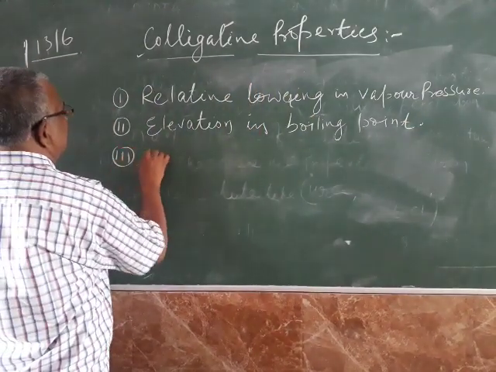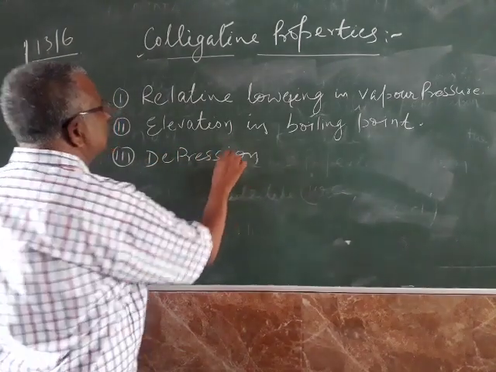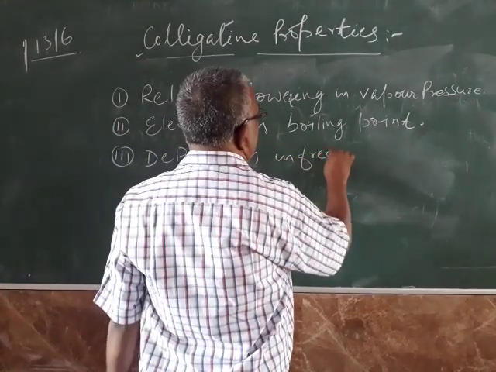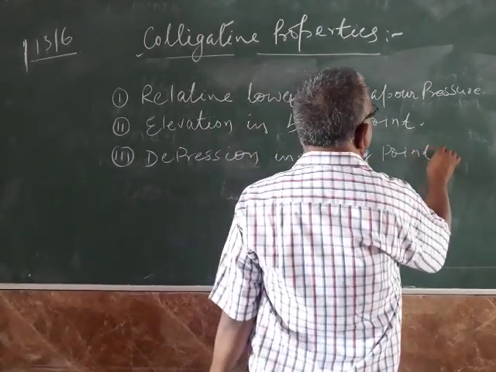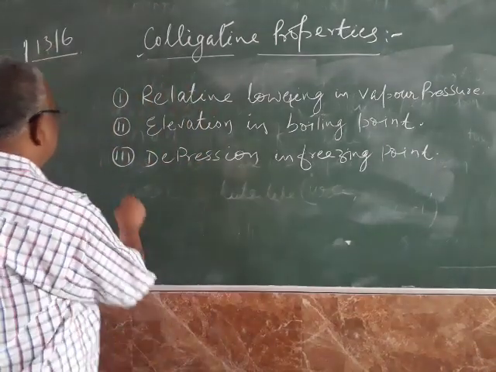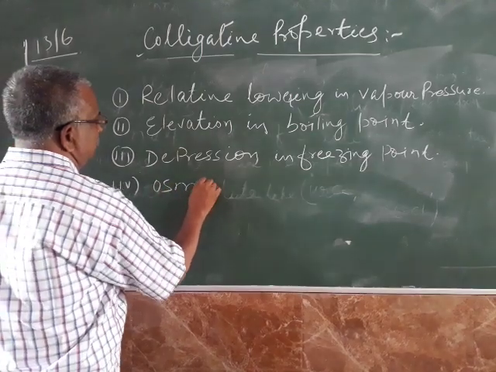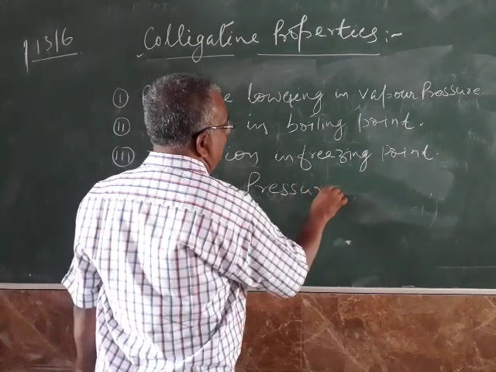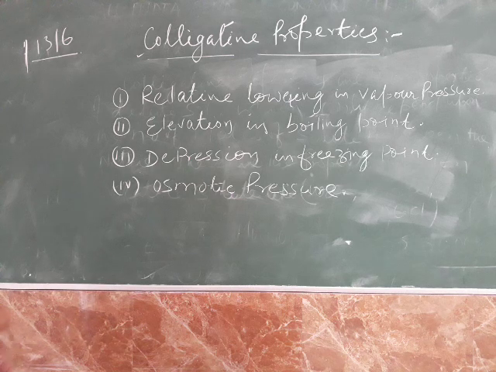Number 3, depression in freezing point. Number 4, osmotic pressure. These 4 colligative properties only depend upon the number of moles of solute, not upon the nature